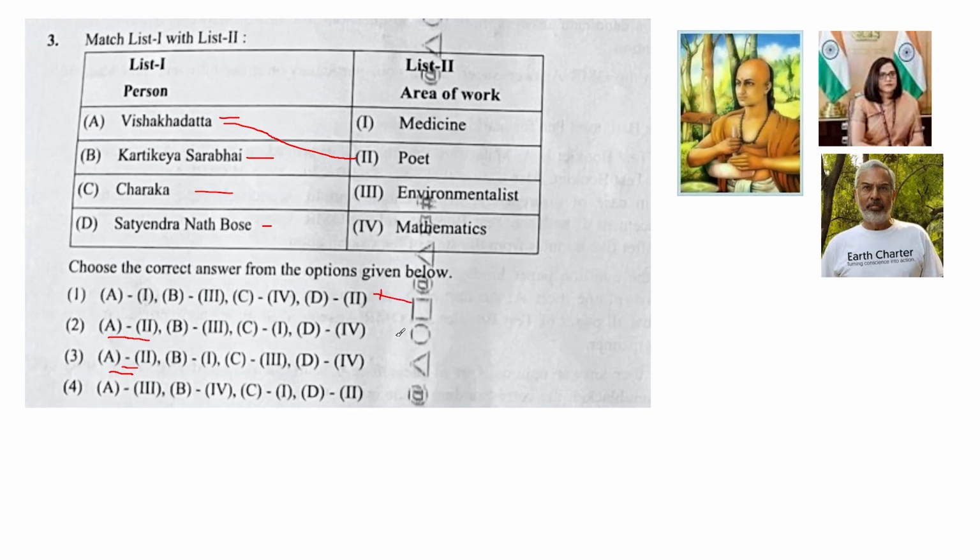We can eliminate 1 and 4 because we know that Visakha Datta is a poet. So next is Kartikeya Sarabhai. Kartikeya Sarabhai is an environmentalist, and